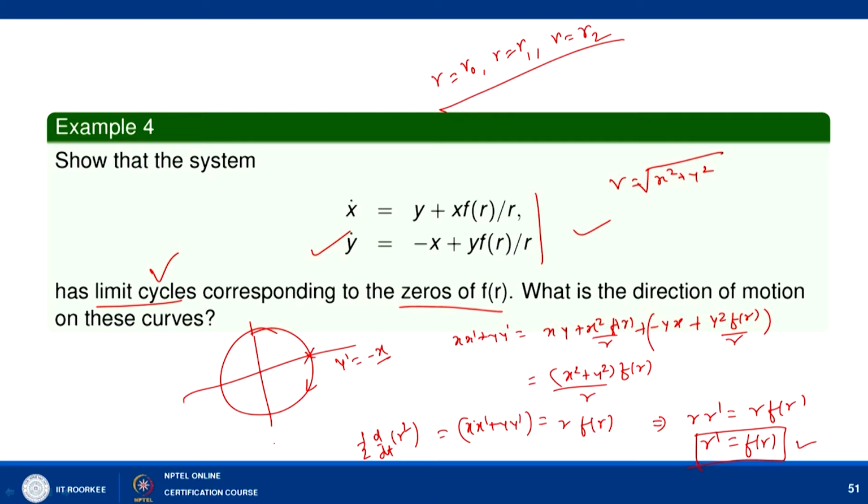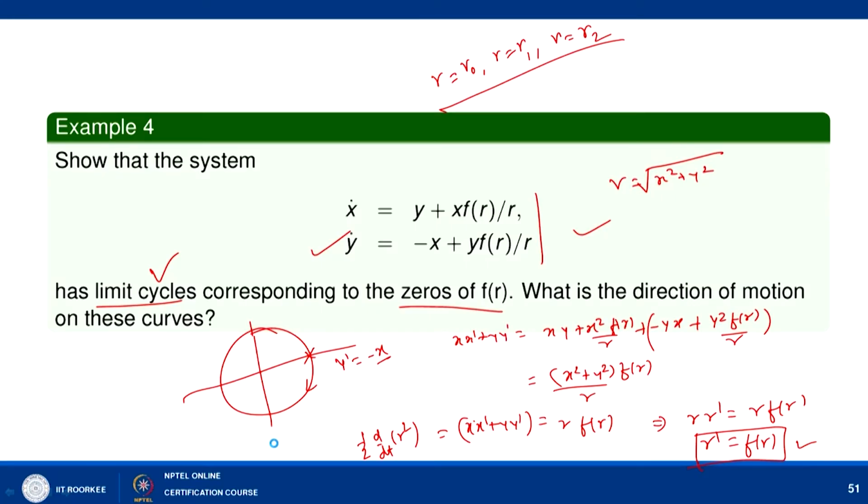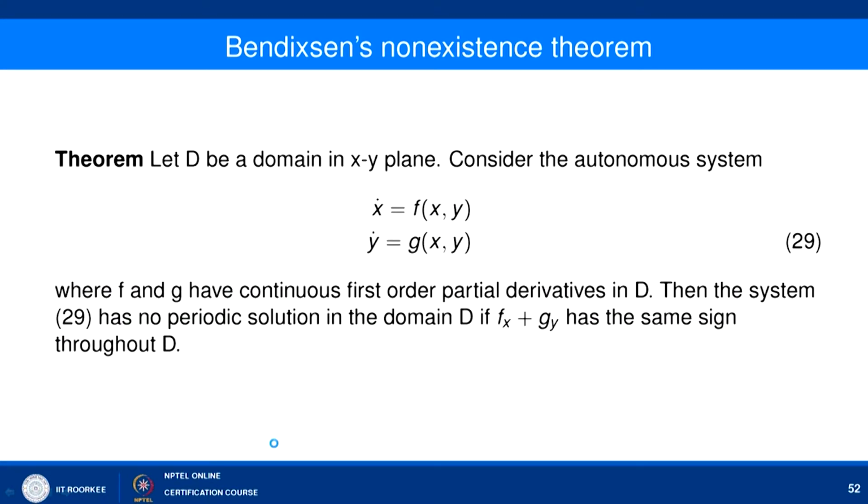So, this concludes example 4 here. Now, next is the Bendixson non-existence theorem. If you look at the previous example, what we have shown is exactly the existence of a limit cycle. Now, in many problems it may not be so nice. So, here we have one negative theorem, in the sense that this will negate the existence of a limit cycle.